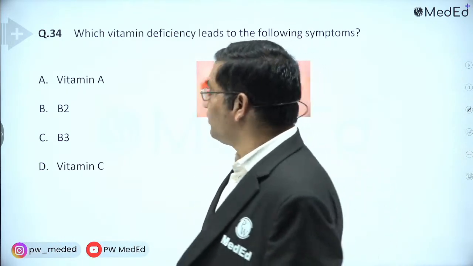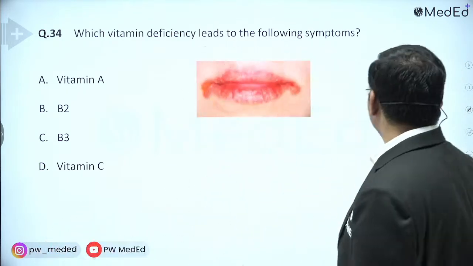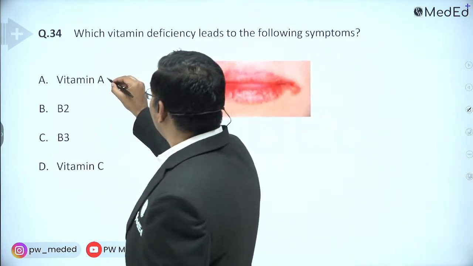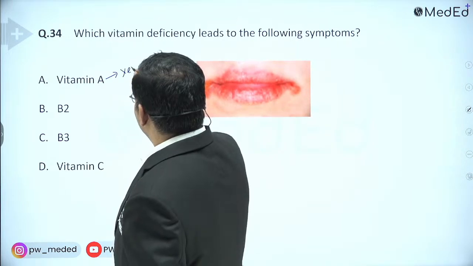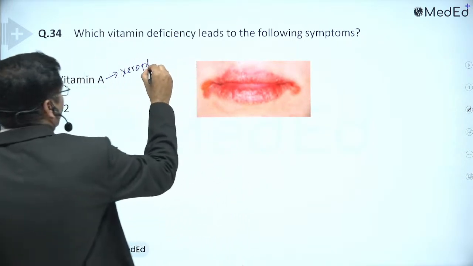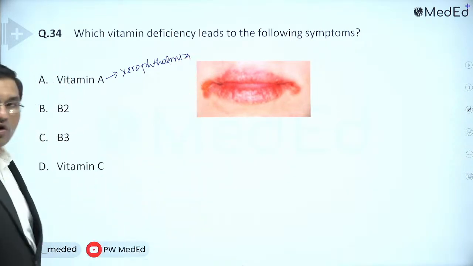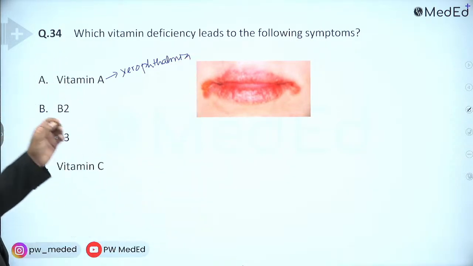Which vitamin is deficient? Try to answer this question. It is very easy. Vitamin A deficiency causes xerophthalmia: nyctalopia, xerophthalmia, corneal xerosis, conjunctival xerosis, and blindness.